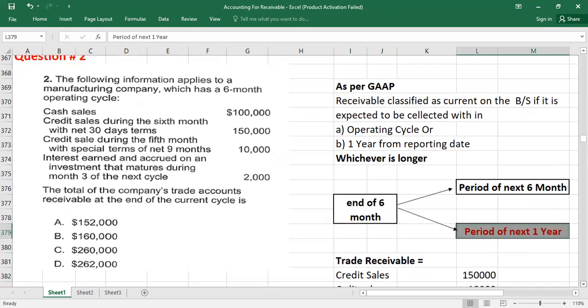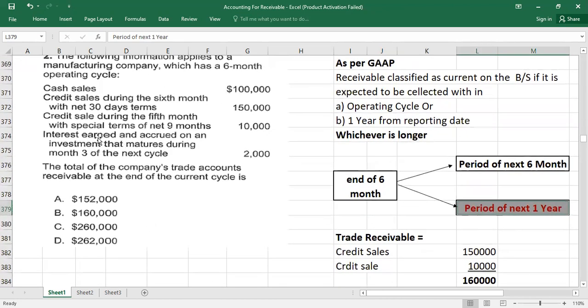Okay, so here, if you look at the question, cash sale is not part of receivable, because we have to calculate the amount for trade account receivables. Trade means which will arise due to your normal course of business. So cash sale will not be part of trade receivables.